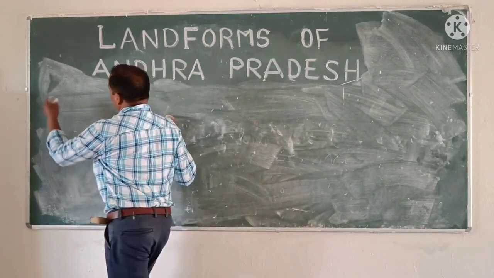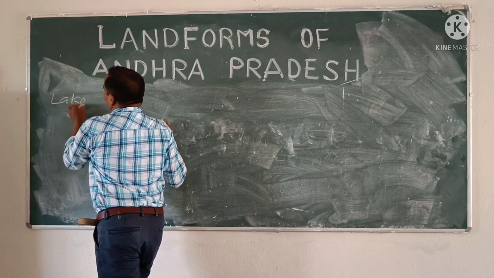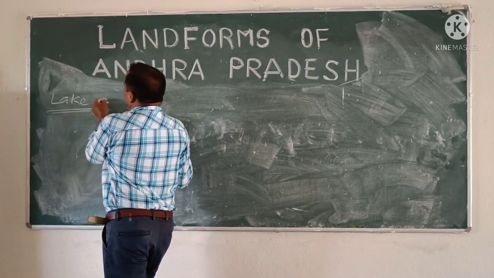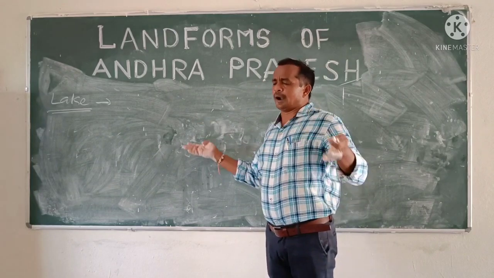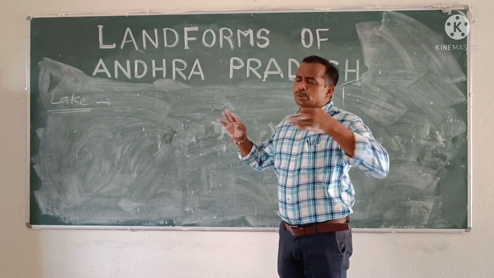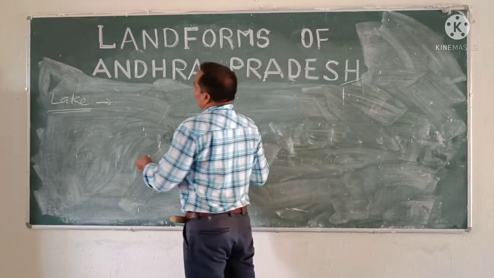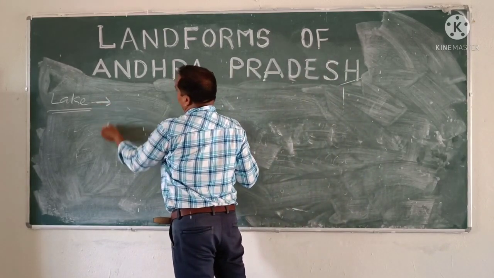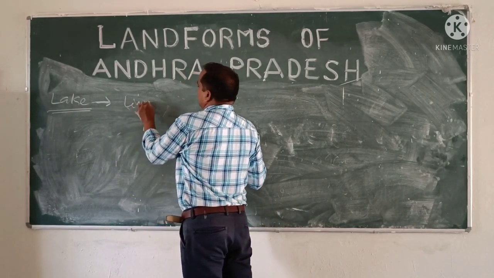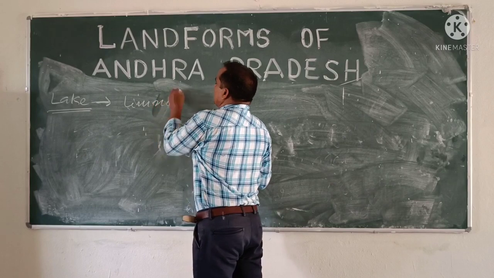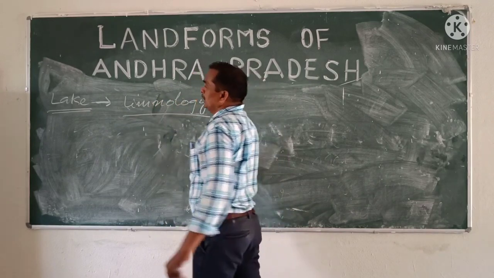Next, we are going to get information about lakes. What is meant by a lake? A lake is nothing but a large or huge pond. A large pond with water is called a lake. The study of lakes is called limnology.